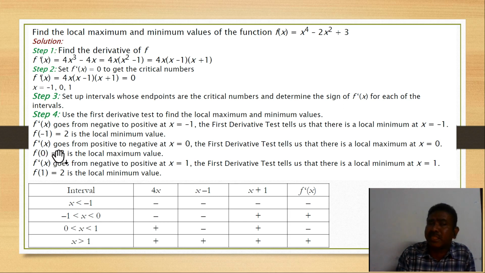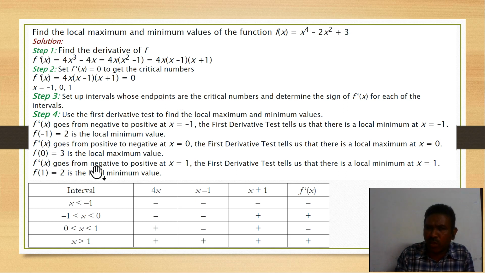So f of 0 you can substitute in the function. Where should you substitute? F of -1, the value of the function at x equal to -1, we should substitute in the function. As we substituted x equal to -1, you will get 2. For f of 0, as we substituted, you got 3. So automatically you know it is a local maximum.